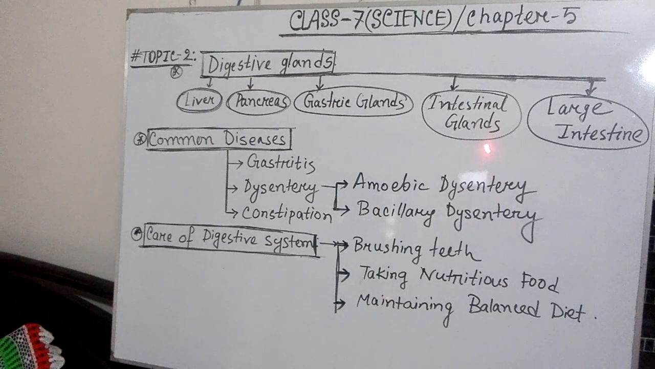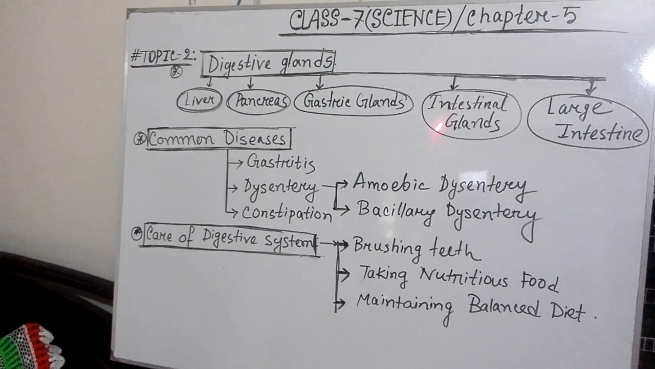Then the intestinal gland. Students, at the final phase of our digestive system, we have learned that our food is finally digested in the small intestine, and in the small intestine there are so many glands which are called intestinal glands. These glands secrete enzymes, and these enzymes help to break down the foods finally. After breaking down finally in the small intestine, the necessary portion of our food goes to the cells, and the unnecessary portions go outside from the body.